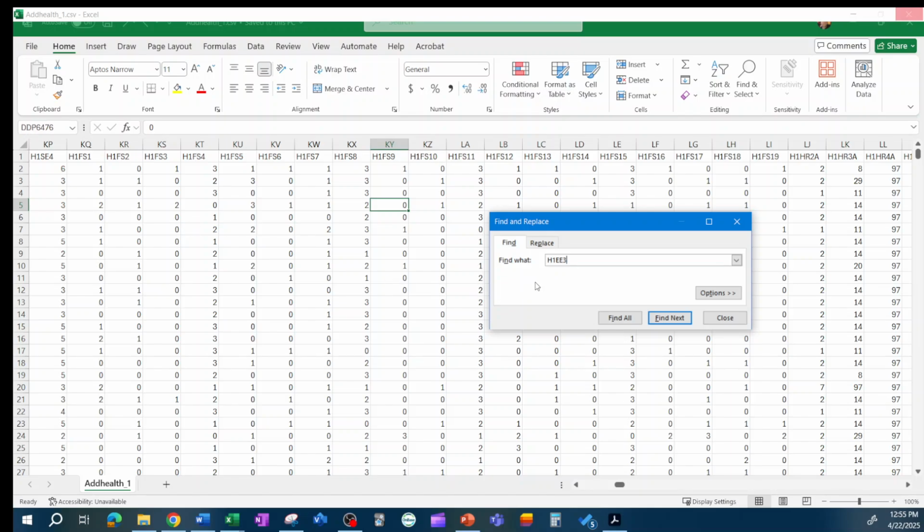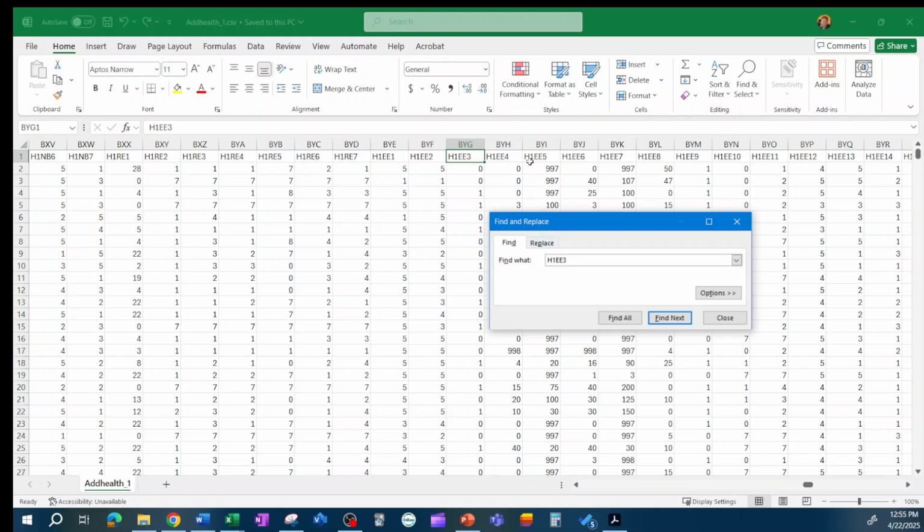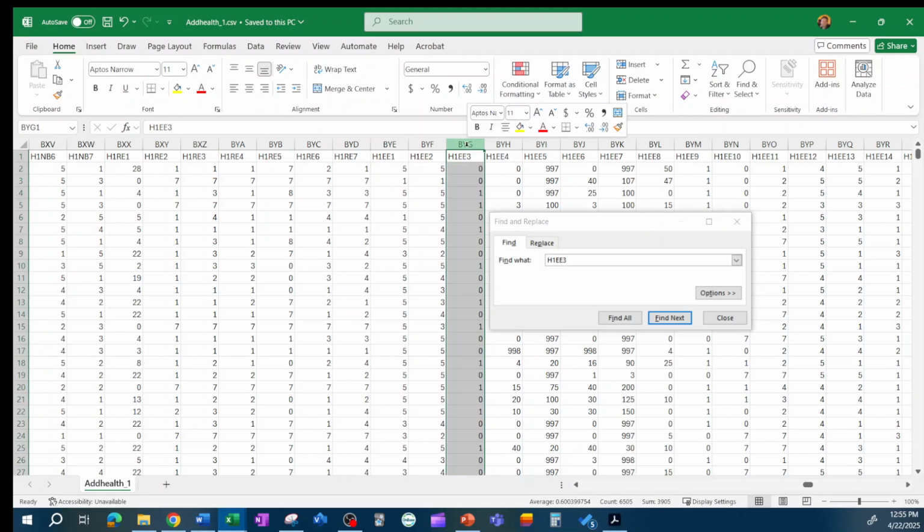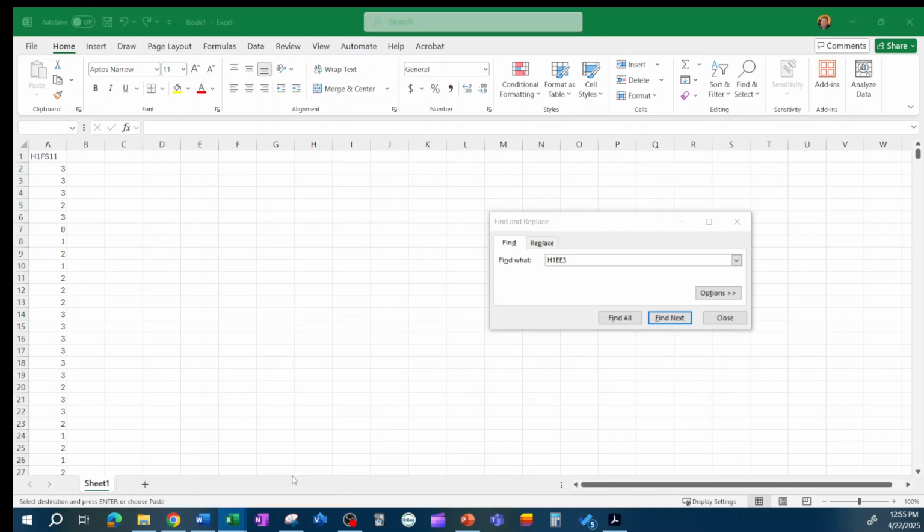The other thing you might mess up on is when there's an O up here, make sure you don't put a 0, put an O, the letter O. There it is. And not a 0. Make sure you don't mess that up. So I'm going to select this one and put it in here.